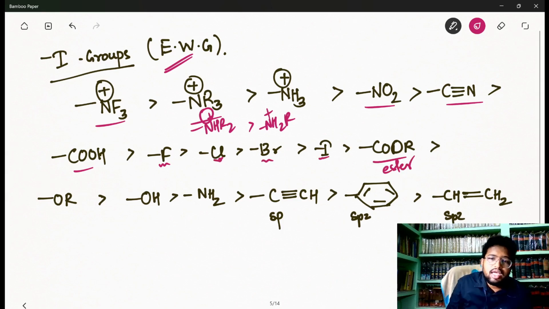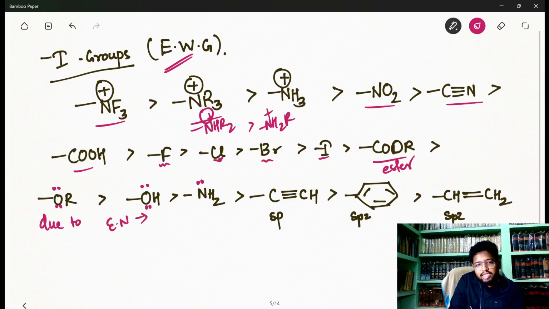So ester has less withdrawing power than carboxylic acid. The reason we know, and more explanation will come in resonance. Here, why are OR or OH withdrawing groups? My dear students, here it is due to electronegativity.